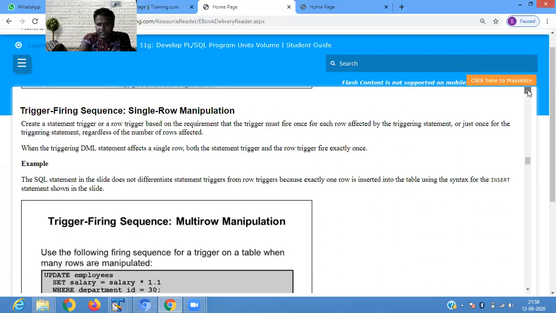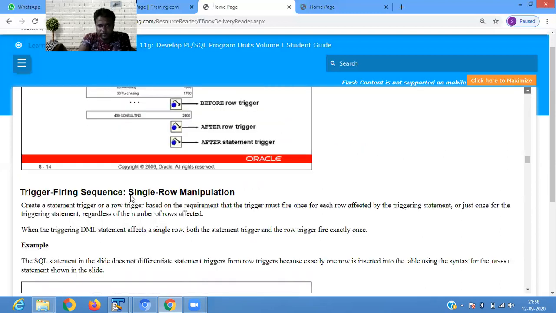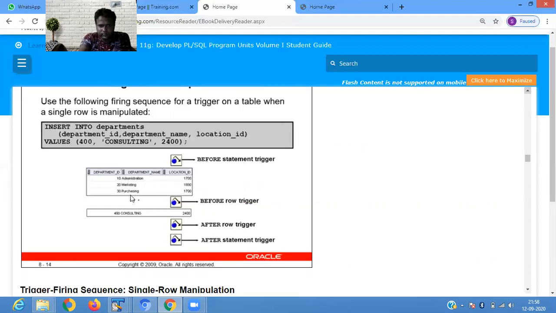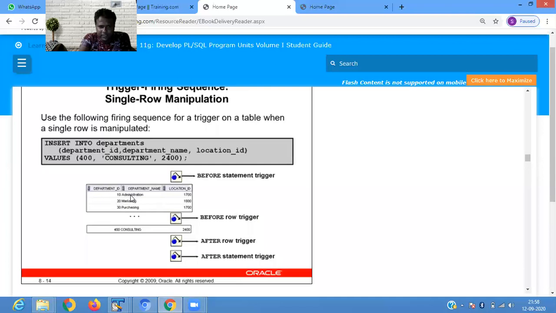This part is clear. See that before the statement, here it is having 3 records. After the new record is added, so after the trigger statement is fired, that is showing you 4 records. Any doubt in this part?